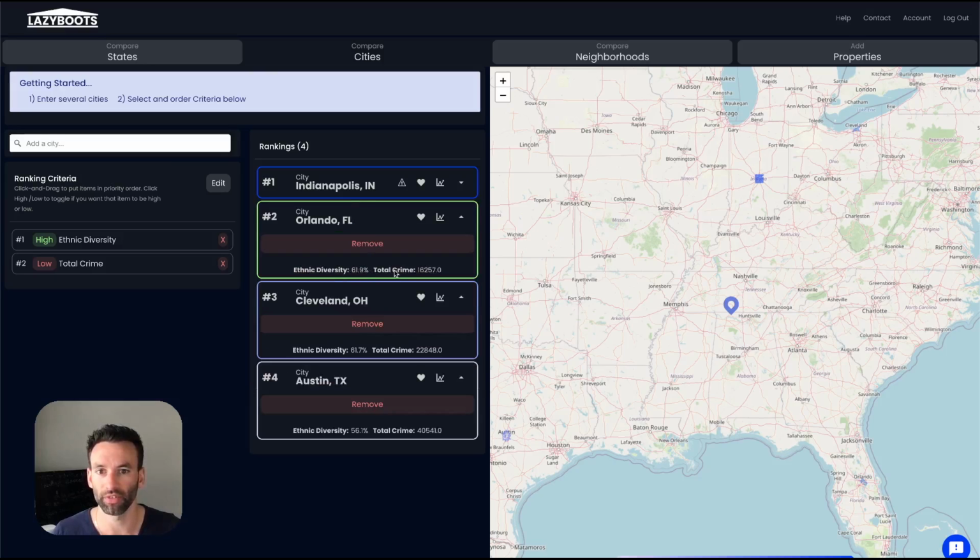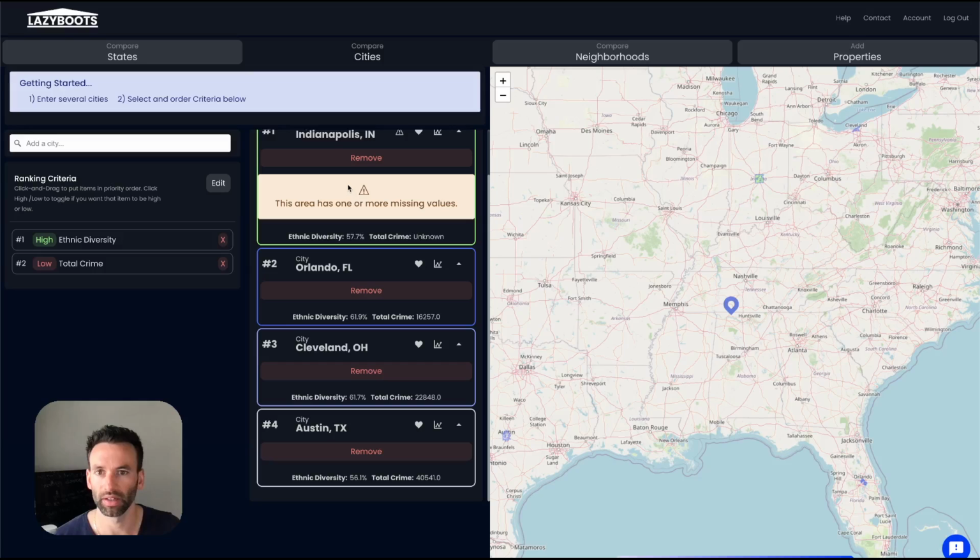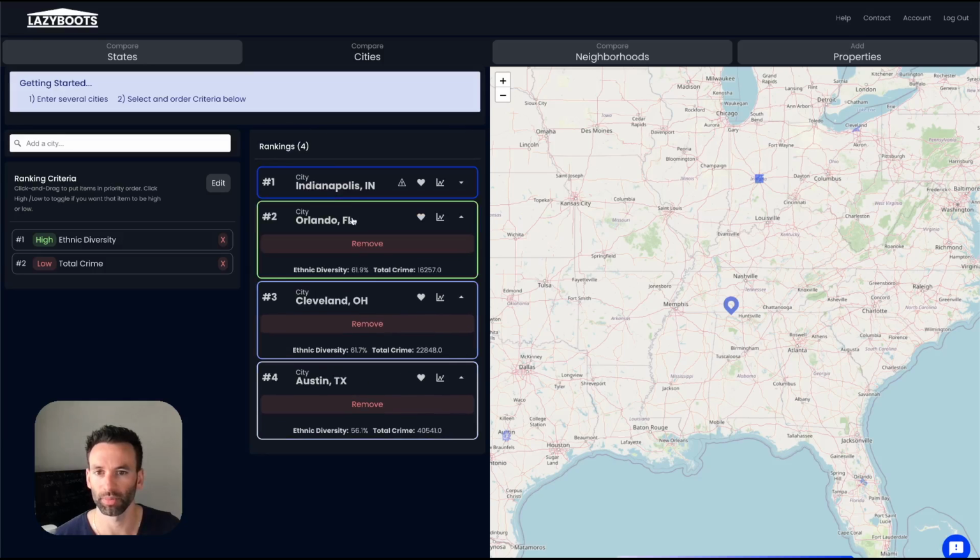All right, here we can see the same things. We can see the ethnic diversity against the total crime. And again, Austin, Texas ranks low on crime, ranks high in crime, which is bad, right? About 40,000 incidents compared to Orlando, which is about 16,000. And this is polling data from, I believe, 2019. So ethnic diversity is kind of the same across these cities, which is cool to see. It's the crime that is kind of being the determining factor here because the ethnic diversity is all pretty close.